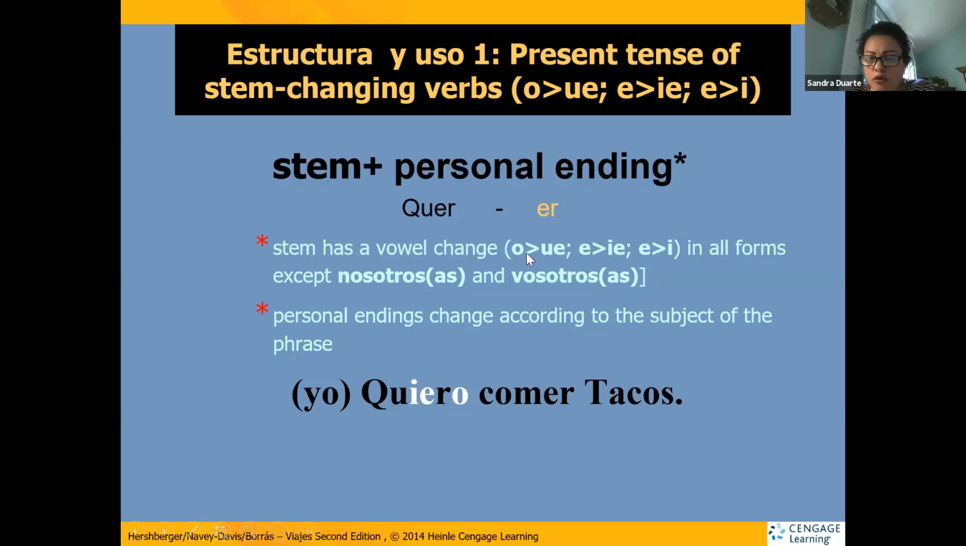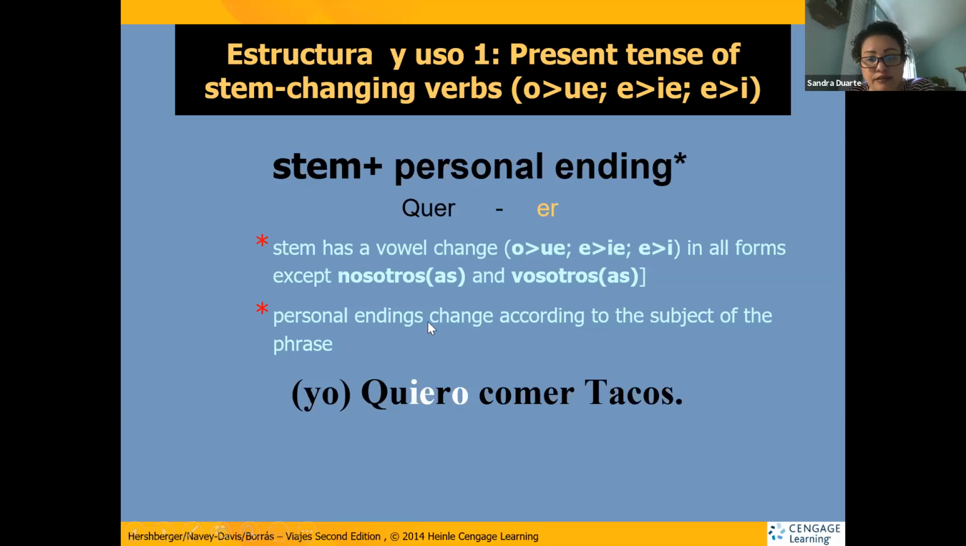En español, O cambia a UE, E cambia a IE, E cambia a I. All of the subjects have a stem change except nosotros and vosotros. Now, how do we know which verbs are stem change and which are not? You're going to have to memorize the list of verbs given to you on page 122 in your textbook, because there's a list of different verbs that change from O to UE, E to IE, and E to I.